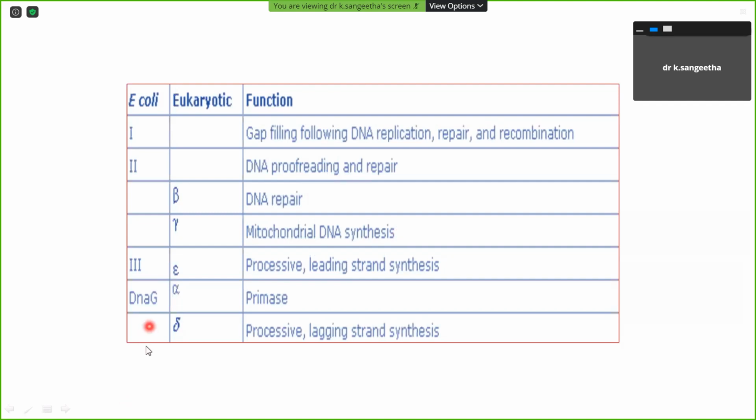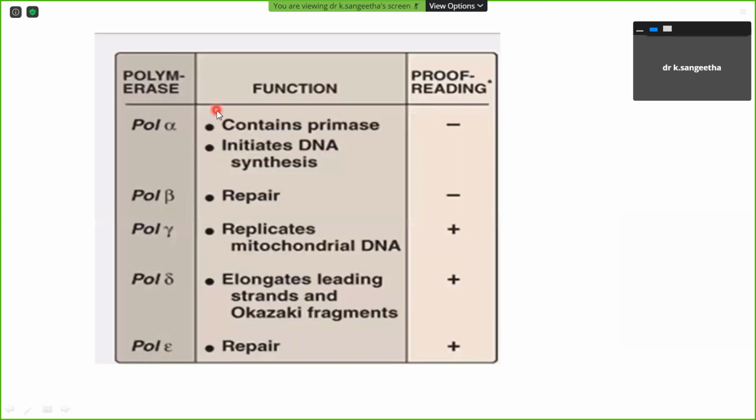Then DNA polymerase 3, which we can otherwise call epsilon, alpha and delta, is mainly used for the leading strand and the lagging strand. So this is again the same functional activity of DNA polymerases in human beings. Same picture. So what are the enzymes involved in proofreading?